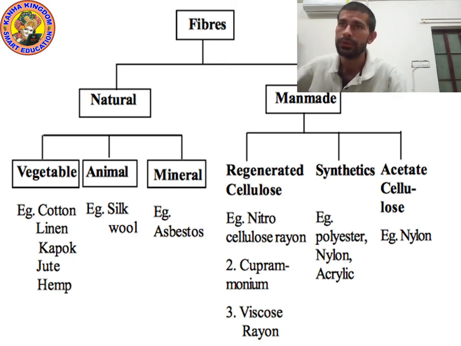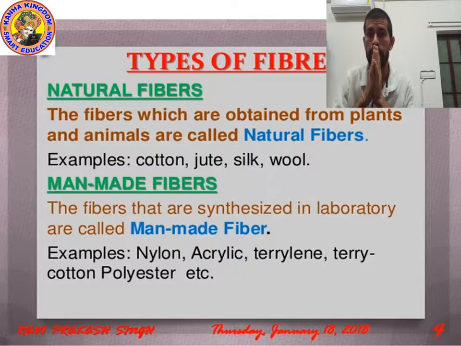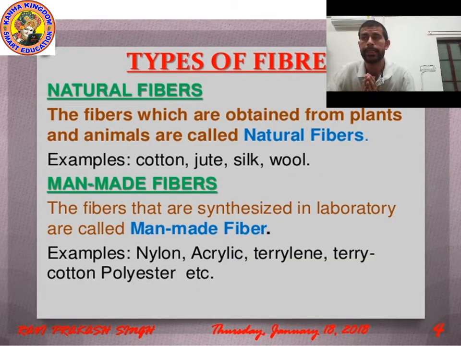So we have already revised it. Now let's move on to the next point. Okay kids, as you can see on the screen, types of fiber. You know that there are two types of fiber: natural fiber and man-made fiber. Now let's see the definition again.